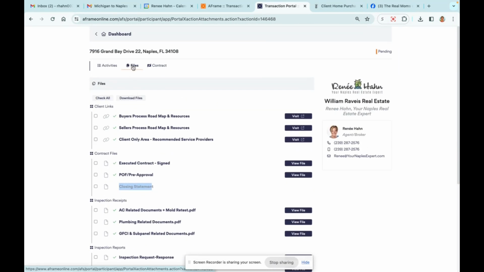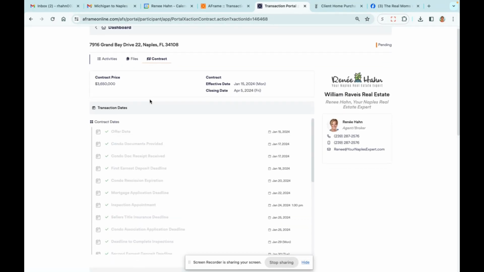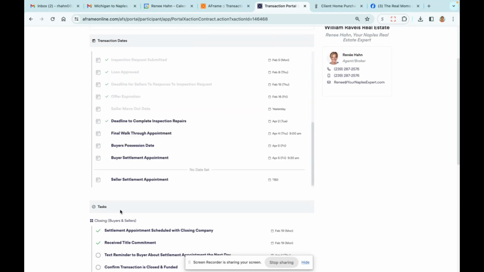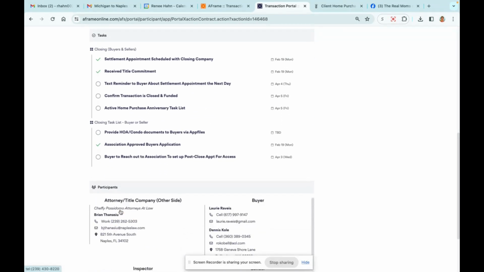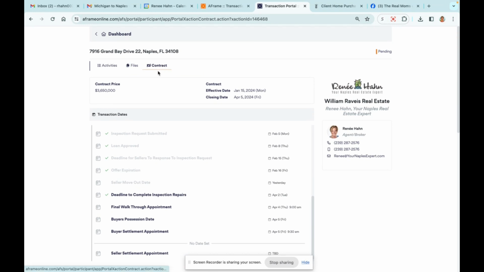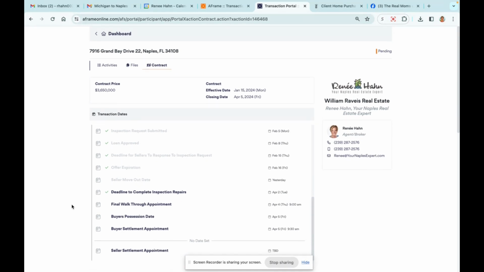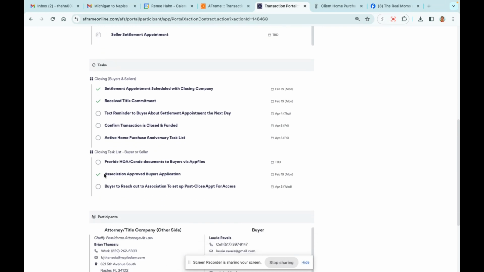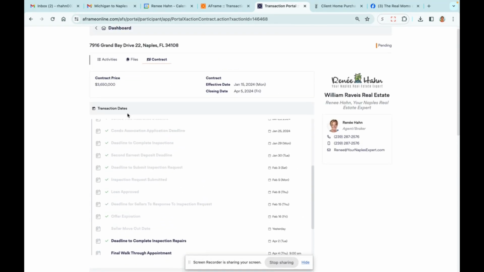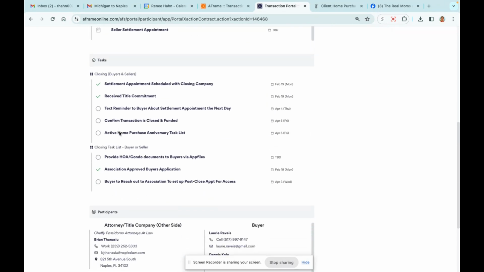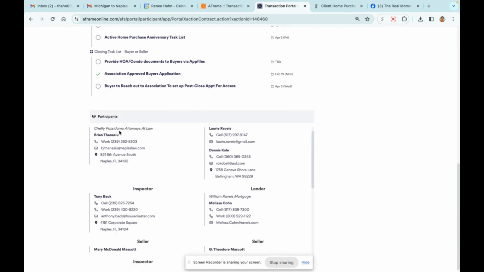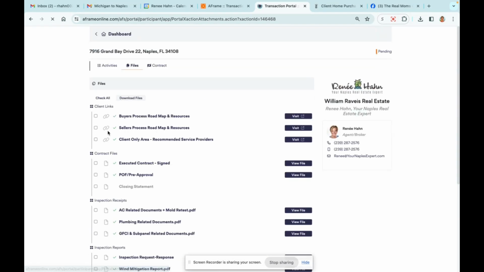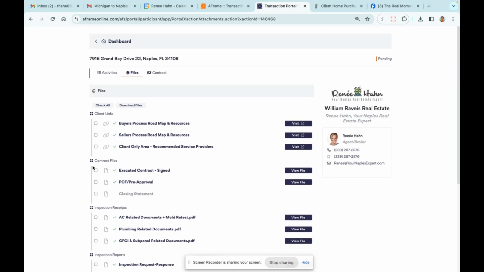So that's under files. We visited activities. We visited files. Contract. That's the deadlines. And those were, of course, also on the landing page. So this is the default landing page when you come in. So transaction dates, tasks, and participants. So your 2 main tabs I would want to click on are the contract, because again, transaction dates, tasks, and participants, all the contact information, as well as files. So files is going to be valuable as well.